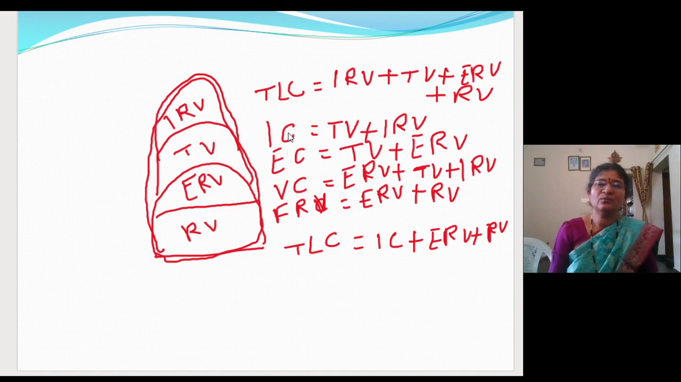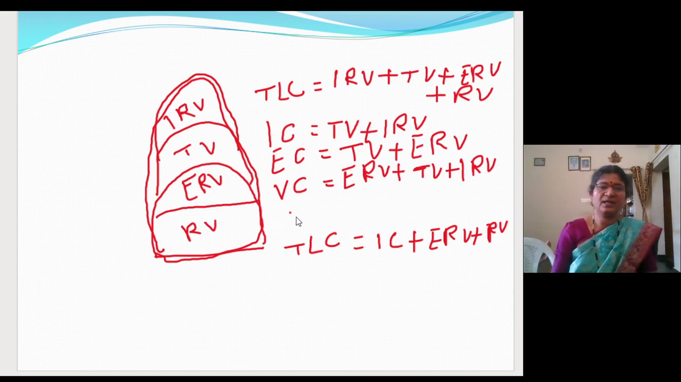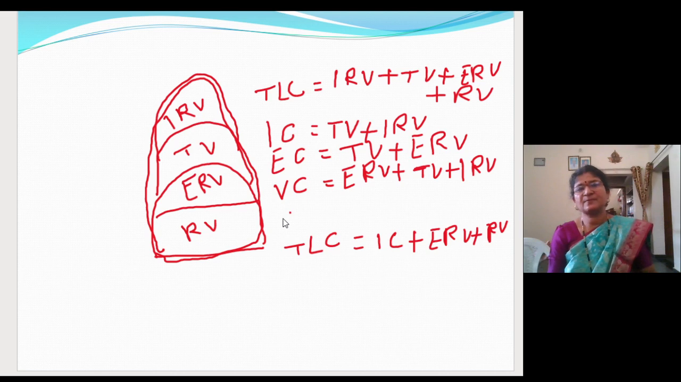And what is this FRC? Actually we should not do this one, this will not come here. What is functional residual volume? That I told you. It is the volume of the air which will remain in the lungs, that is expiratory reserve volume plus RV. It is nowhere related to what I am explaining here.